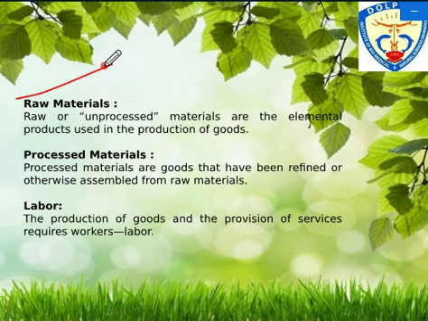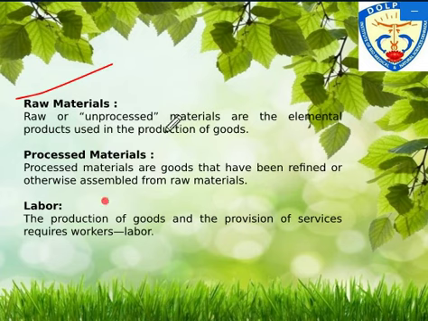Again I am repeating, raw material is one component of derived demand. How, why and when is the raw material needed? Obviously raw material is required to make any finished good, so as per the demand for finished goods, the raw material is required. The level of derived demand for any raw material is directly related to and depends on the level of demand for the final good to be produced.